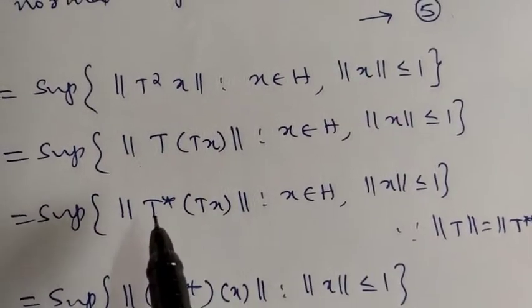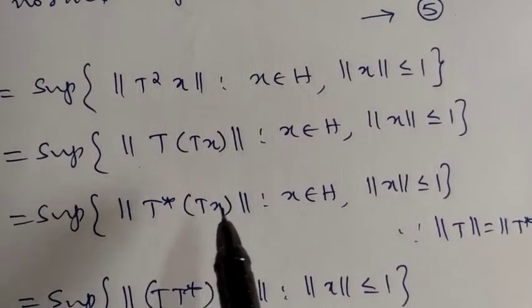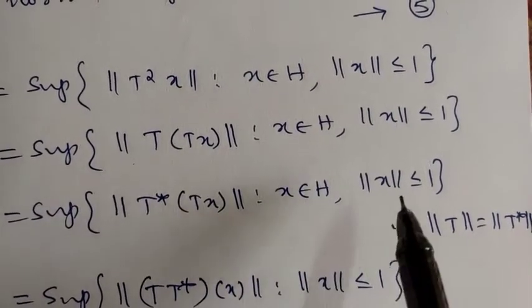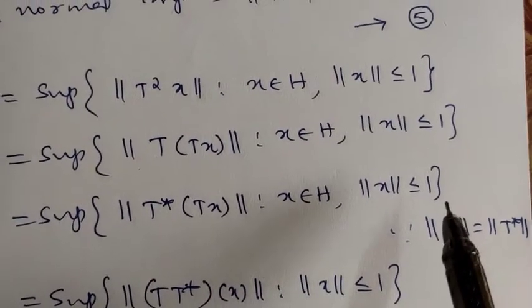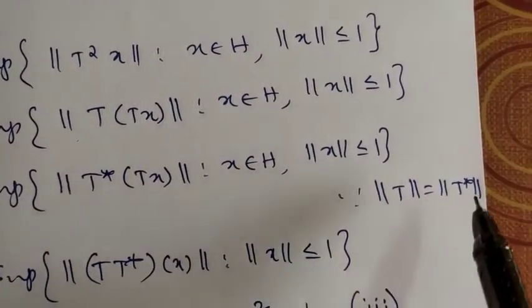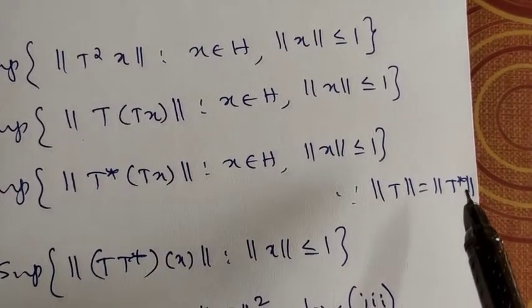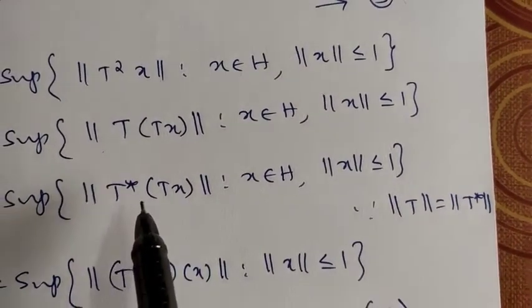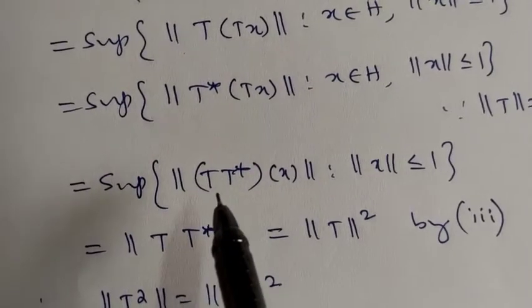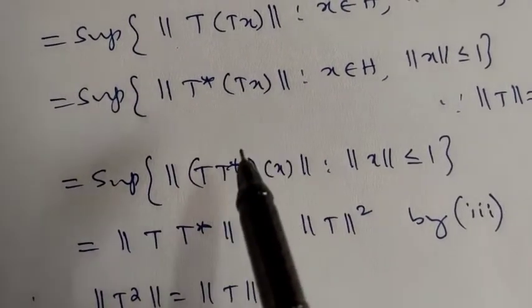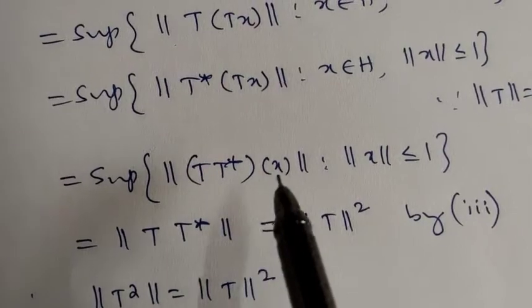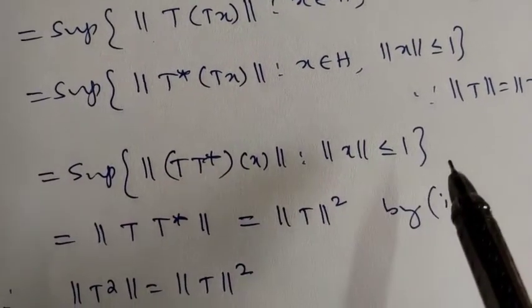Therefore this can be written as the supremum of norm of T* of T of x, where x belongs to H, norm of x is less than or equal to 1. Understand now? Because norm of T is equal to norm of T* means norm of T of x is the same as norm of T* of x. So accordingly I have written here: this is equal to the supremum of norm of T* T of x, which can be written as T T* of x, norm of x less than or equal to 1.